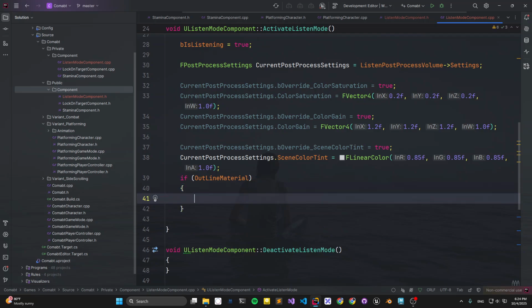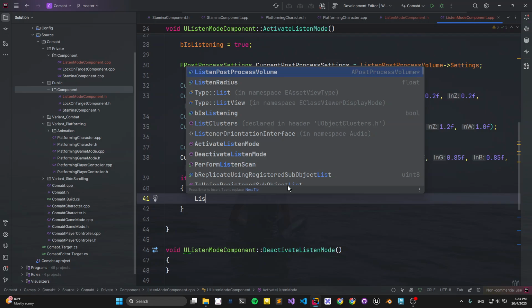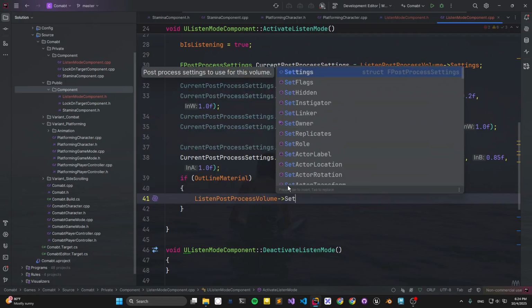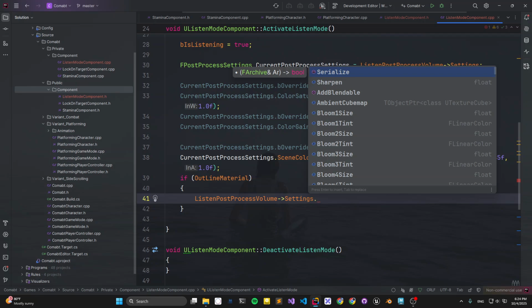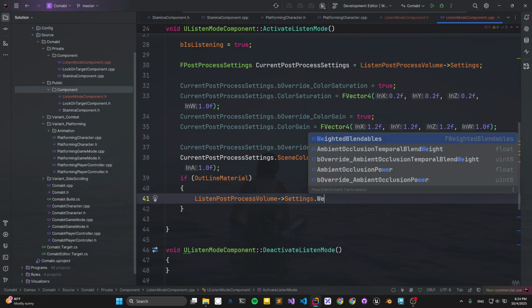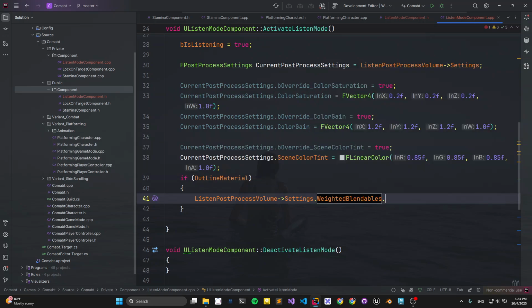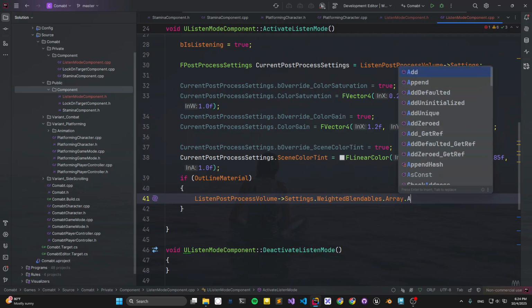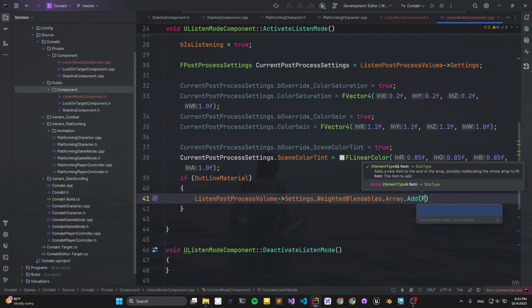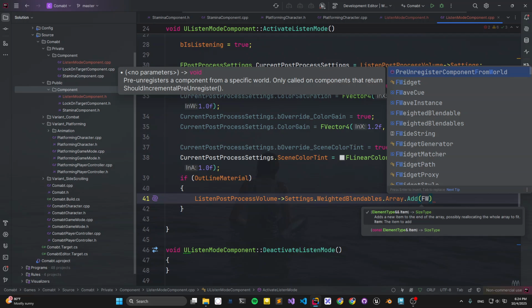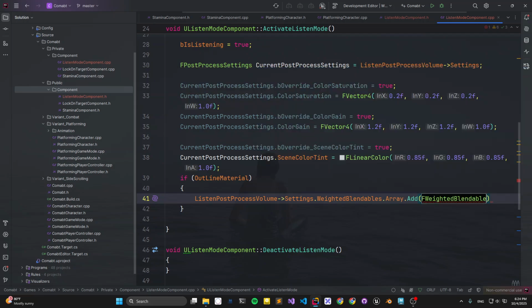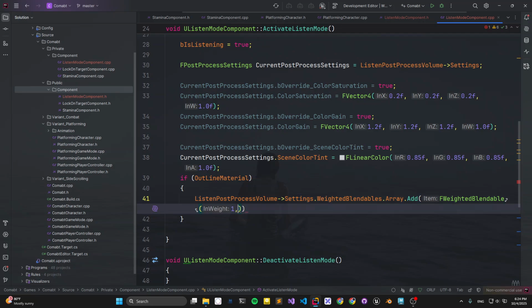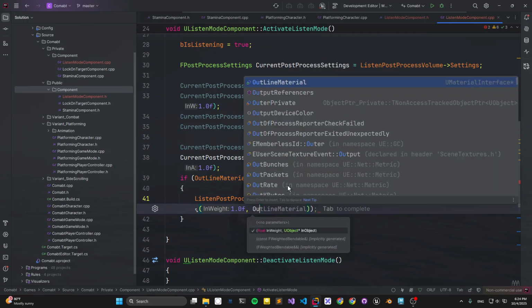If it has been set, let's set the vision variant setting, the weight, I think it's called weight, then the array, the f and f weight, then above 1.f and outline material.